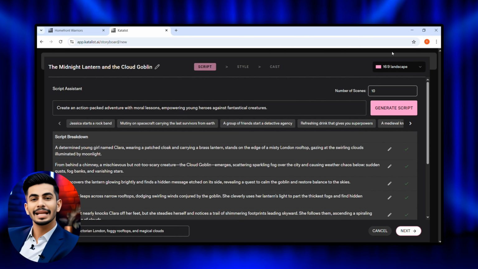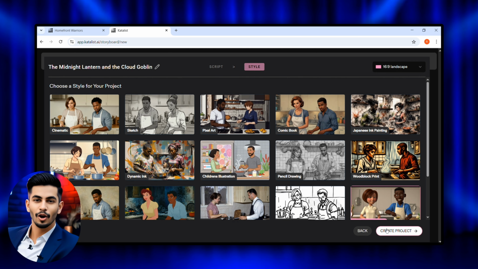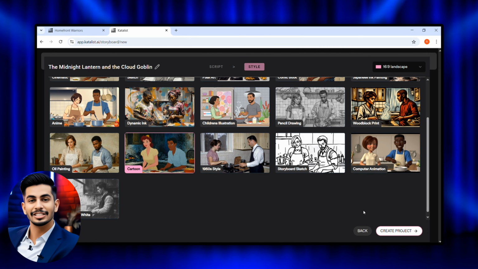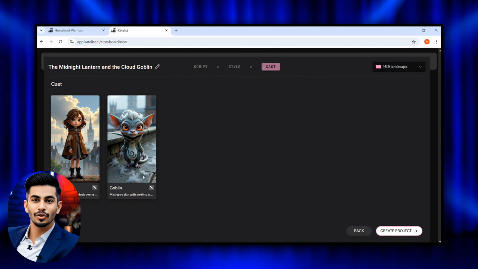I'll move ahead without making any changes. Select the video ratio and click Next. In the style options, I'll again choose cartoon and click Next. Now, just like before, the tool will automatically generate characters based on the script, but yes, you can still make changes if you want. Once everything looks good, simply click on Confirm Project.